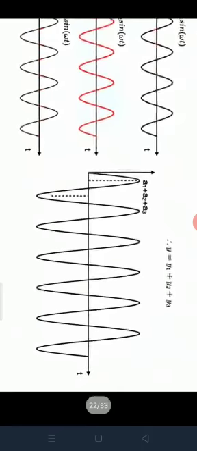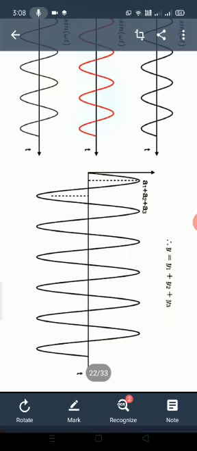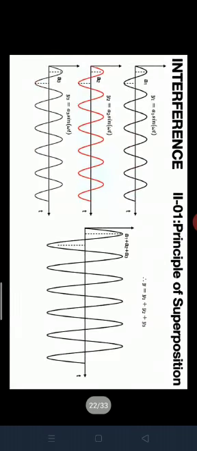Here also we can say, before we only took two waves, so we said y is equal to y1 plus y2. Now we are taking three waves, so we can say that y is equal to y1 plus y2 plus y3. You can take so many light waves, or light sources, and we will get y is equal to y1 plus y2 plus y3 plus so on. And the amplitude A should be denoted as a1 plus a2 plus a3.